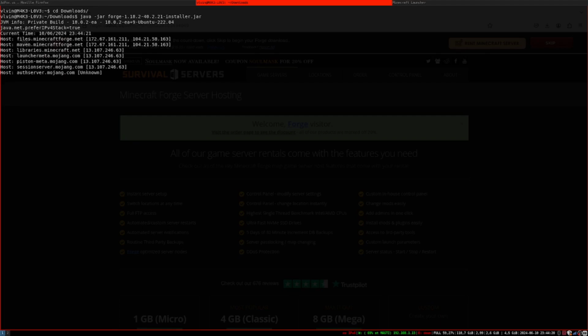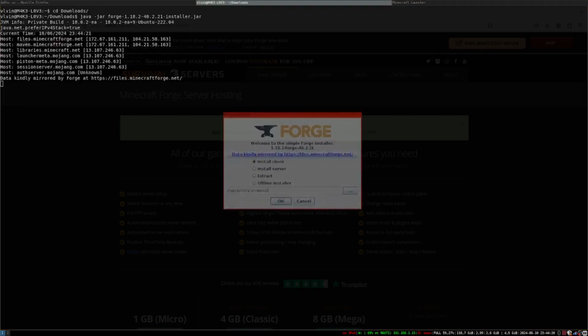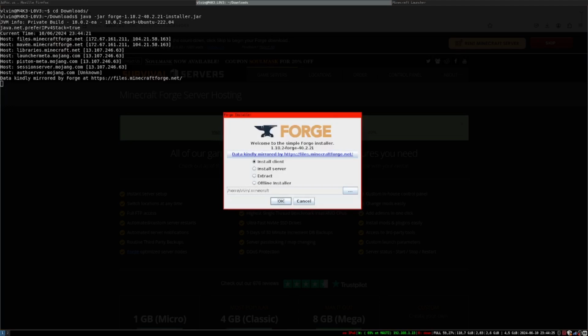Don't be afraid, we now will have a GUI application with some options: install client, server, extract, offline installer. Usually you will need to install the client, and here is your usual folder of Minecraft installation.